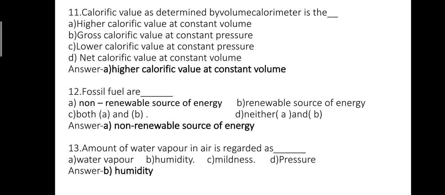Calorific value as determined by bomb calorimeter is the option A, higher calorific value at constant volume. Option B, gross calorific value at constant pressure. Option C, lower calorific value at constant pressure. Option D, net calorific value at constant volume. The correct answer is option A, higher calorific value at constant volume.